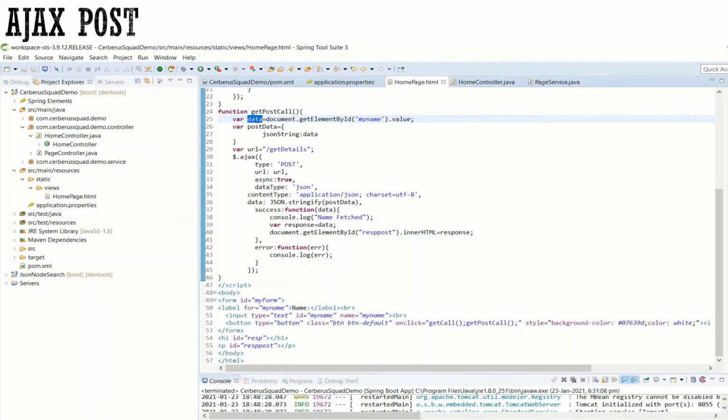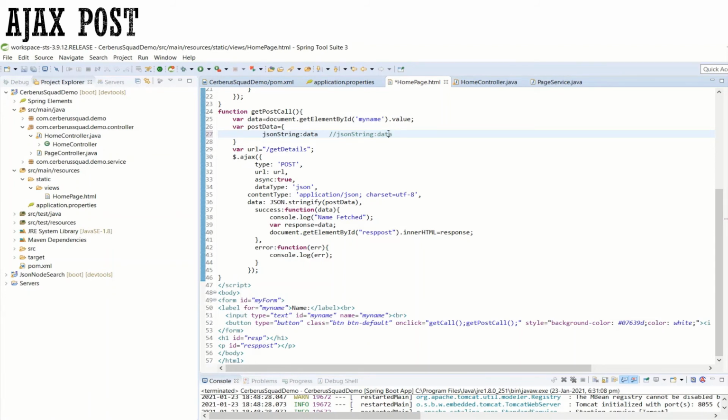Now what I am going to do is I am passing this post data in a variable, JSON string colon data. So while I am passing the data to the backend, the data will be like JSON string colon whatever the data value.